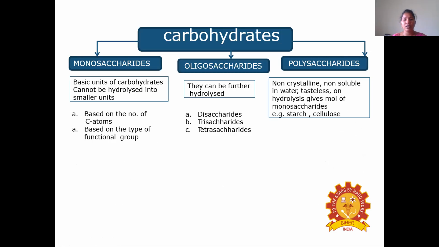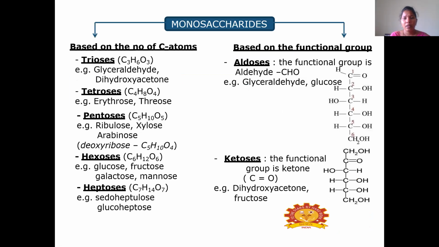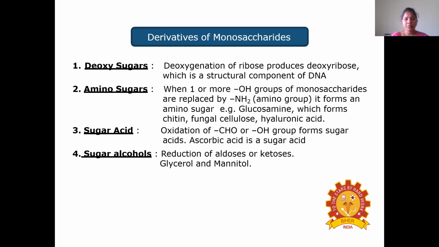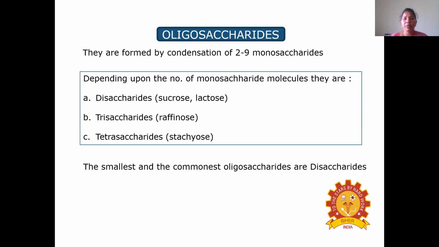How will they be further hydrolyzed? As disaccharides, trisaccharides and tetrasaccharides. Oligosaccharides are of 3 types: disaccharides, trisaccharides and tetrasaccharides. These will undergo hydrolysis and again lead to the yield of carbohydrate. Oligosaccharides are formed by condensation of 2 to 9 monosaccharides. Depending upon the number of monosaccharide molecules, these can be categorized as disaccharide, trisaccharide and tetrasaccharide. Disaccharides: sucrose and lactose; trisaccharide: raffinose; and tetrasaccharide: stachyose.